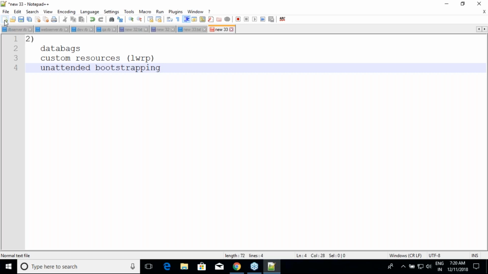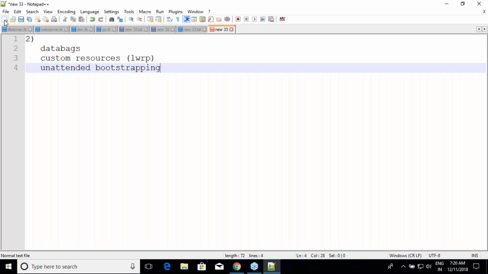The first one is data bag. The second one is custom resources. If you have to develop your own resources, not use Chef's own, how can you develop them? There was one more way earlier, but now Chef focuses on the lightweight resource provider, right?